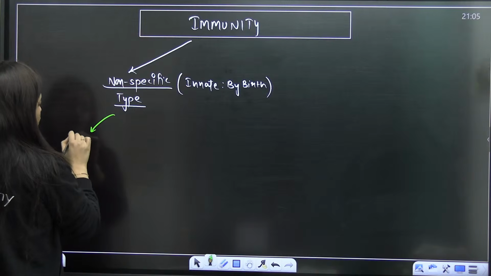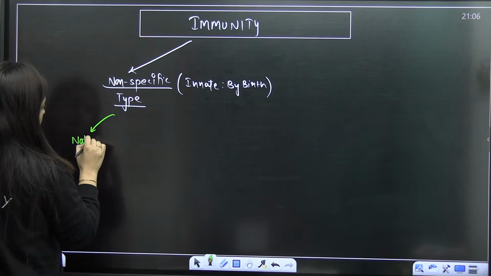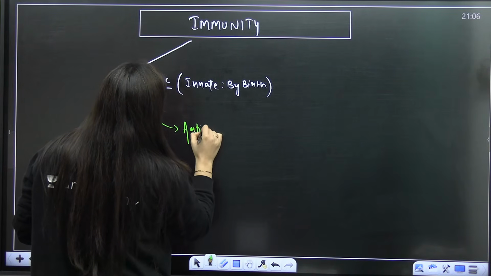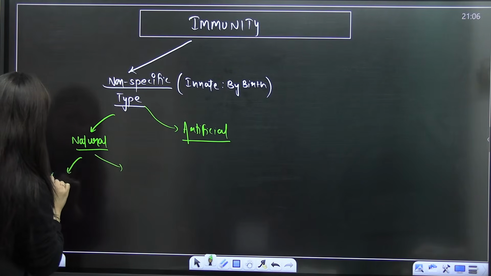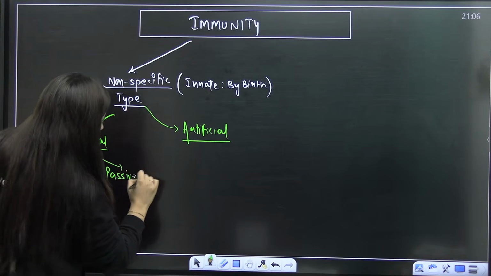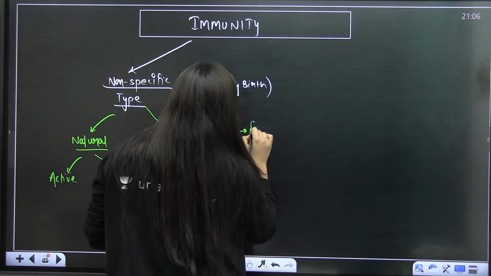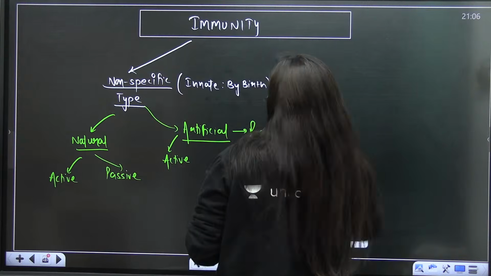Non-specific type of immunity. So here you will discuss the natural immunity. We'll also talk about the artificial immunity. And under this natural, we'll discuss the active immunity and the passive immunity. Same as the case here, under artificial you will also discuss the active immunity, and moreover, the passive immunity.